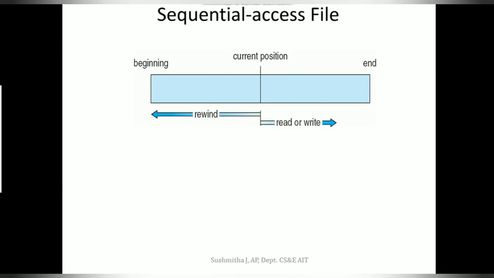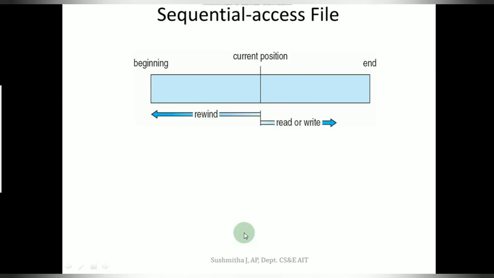Now if I wanted to listen to an audio that is the fourth track, then I have to pass through the first, second and the third track. Only then am I able to access the fourth track. So it has to pass through that. So it is in a sequence that it is happening.